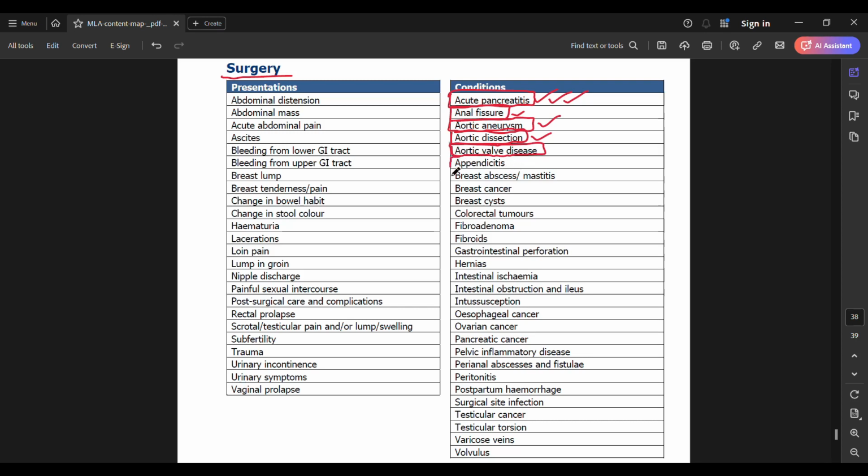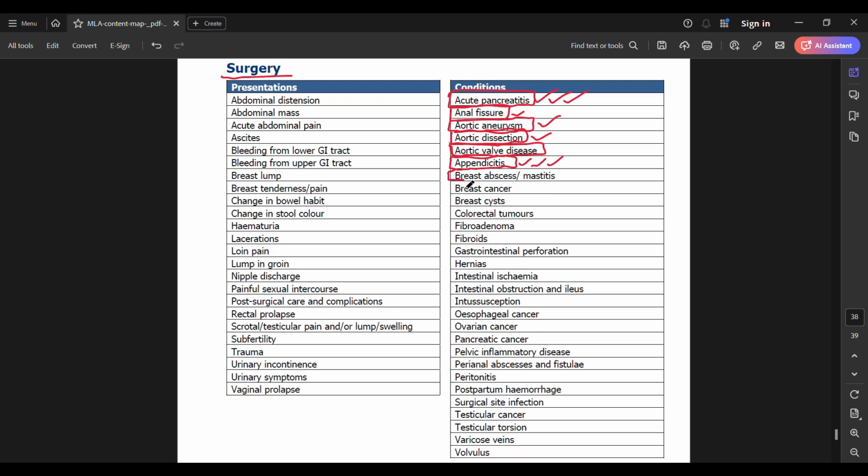Okay. Next, you have appendicitis. Very important. Know the criteria of appendicitis. Know how you're going to score it. Know how you're going to diagnose it. Know what you're going to find on abdominal exam. Know all the signs you're going to find on abdominal exam: the pointing sign, the Rovsing sign, the rebound tenderness, all those things. So do this well, very important for your exams.